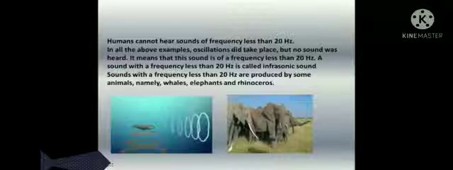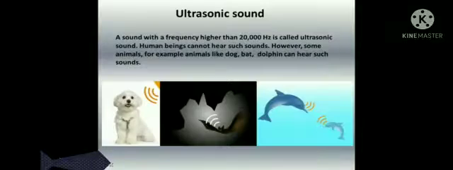Sounds with a frequency less than 20 Hz are produced by some animals, namely whales, elephants, and rhinoceros. Ultrasonic sound. A sound with a frequency higher than 20,000 Hz is called ultrasonic sound. Human beings cannot hear such sounds. However, animals like dogs and whales make such sounds.